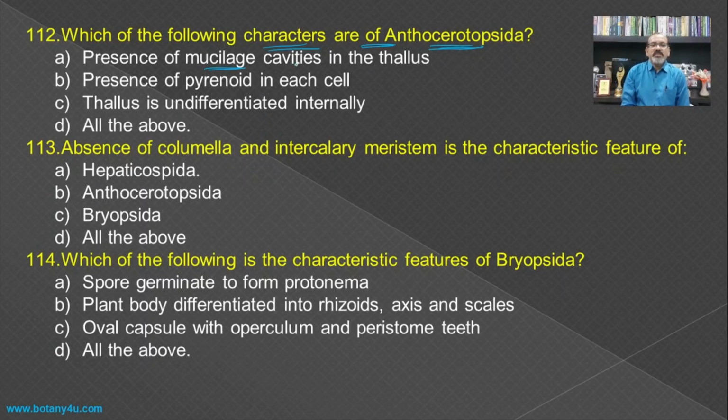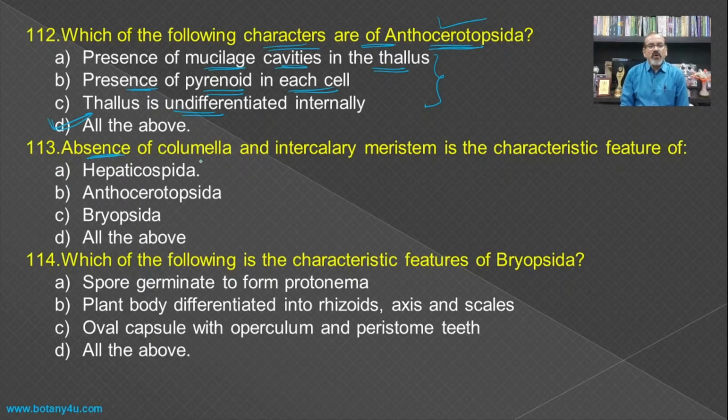Presence of mucilage cavity in the thallus, that we have seen in the Anthoceros. Then presence of pyrenoid in each cell, that we have seen in the Anthoceros, and the thallus is undifferentiated internally. No such type of photosynthetic zone and storage zone, just like that of the Hepaticopsida, and hence all these three are the characteristic features of the Anthocerotopsida, and hence the answer is D.